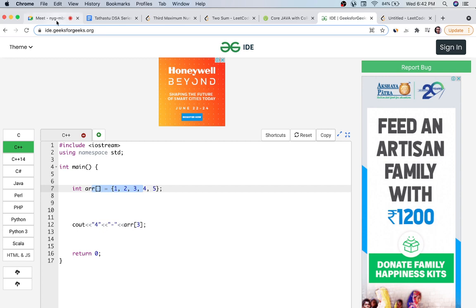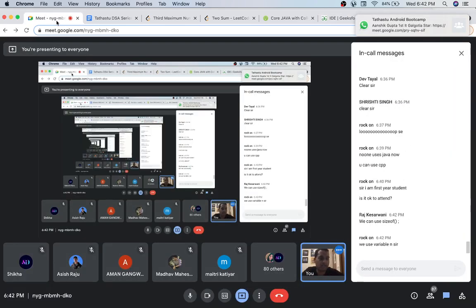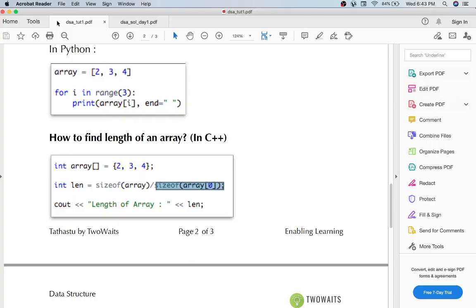So what it is doing, let's say you have an array of size 10, and the size of each element is 4 bytes. If the total size is 40 bytes, divided by 4, you will get the length of the array. So this is how you find the length of an array in C++: size of array divided by size of the first element.